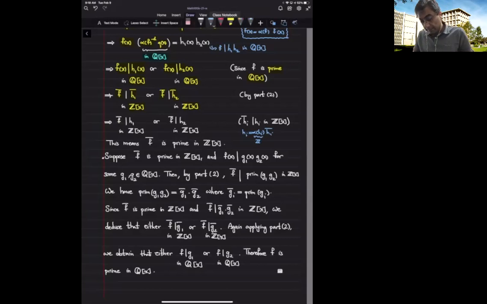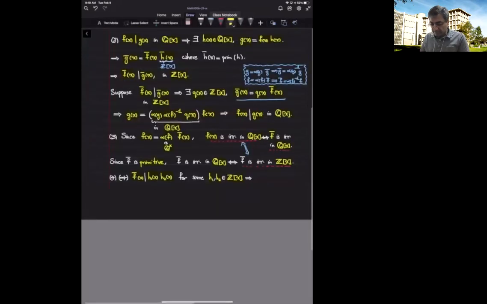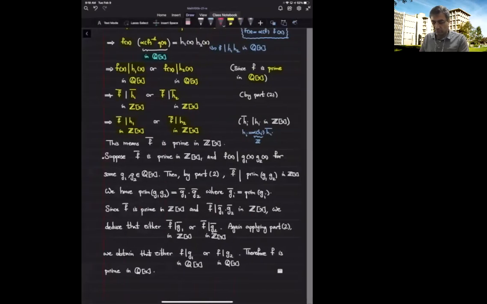So that means either h1 is a multiple of the primitive form of f, or h2 is a multiple of the primitive form of f in the ring Z bracket x. Remember, the assumption was that the primitive form of f divides this product, and the target was to show that the primitive form of f either divides h1 or h2, and that's exactly what we showed right now.